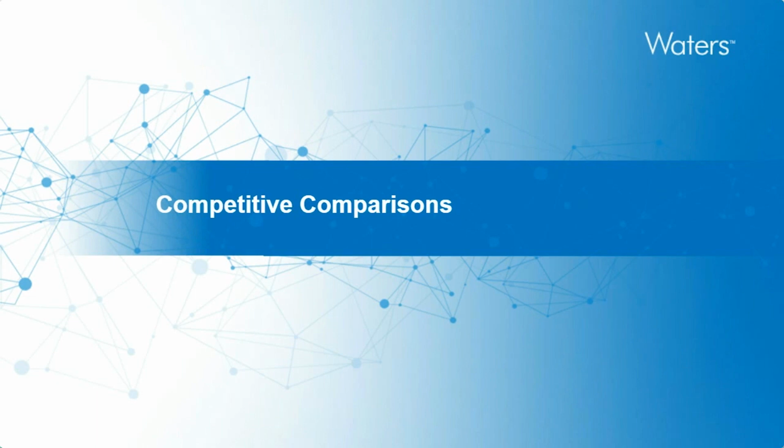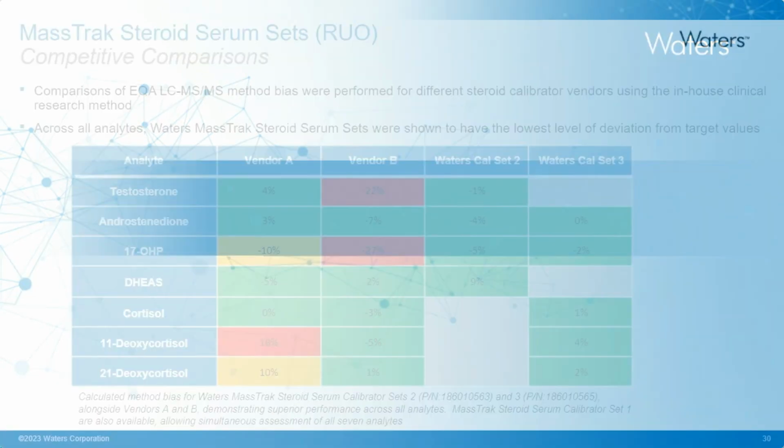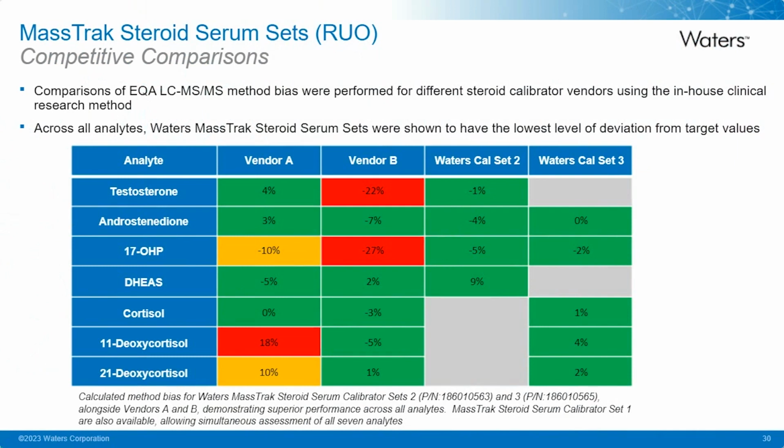And very briefly, I just want to cover some competitive comparisons. This is based on obtaining some materials from different vendors. These are their calibration materials. So we compared EQA, LC-MS method bias across the vendors using this in-house clinical research method.